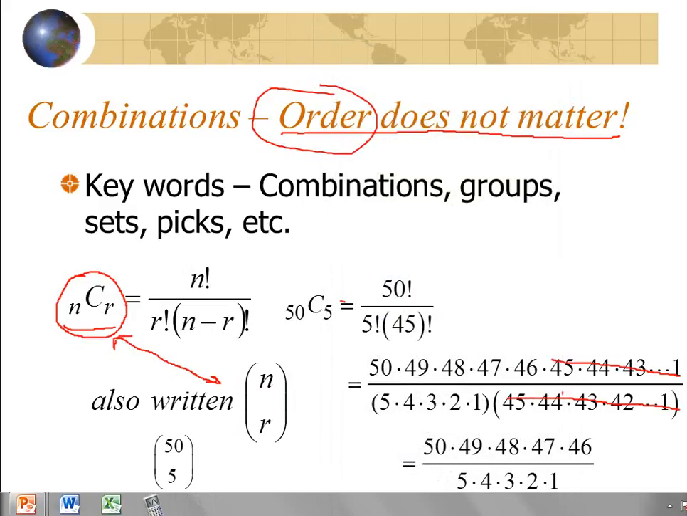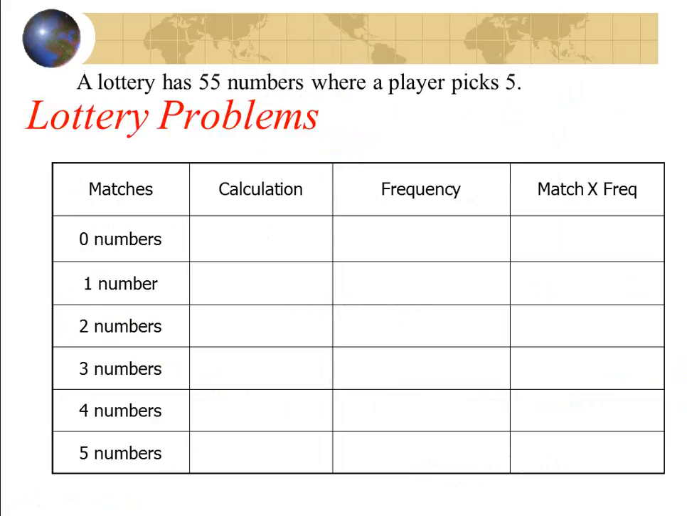Okay, so just continuing on with the PowerPoint. We're going to look at a lottery problem. This is actually the same one you had in your assignment, just to show you how the calculations are done and what happens. So if you have a lottery where you have 55 numbers and the player picks 5, their goal is to try to get all 5 of their numbers picked. We want to see how likely this is.